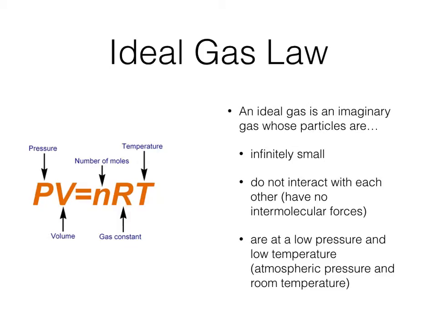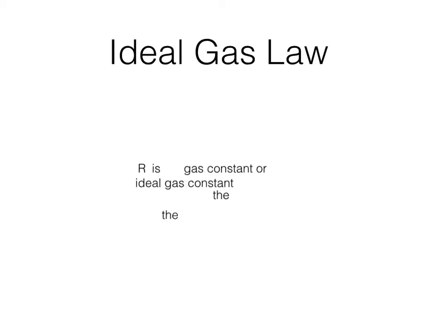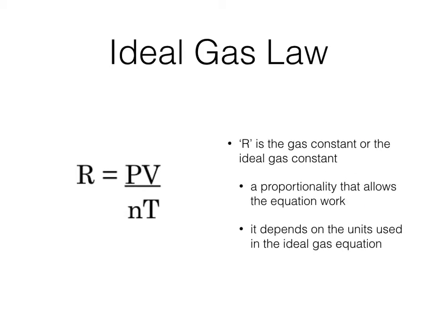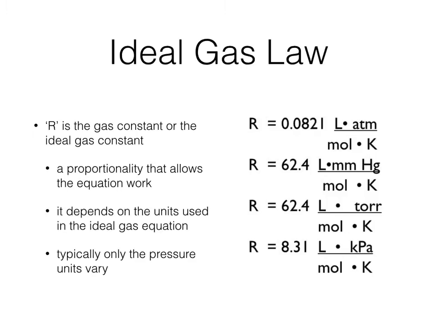Now, the gas law constant, our R value there, is basically a proportionality. You can think of it as a proportionality that helps the equation work. Ultimately, we rearrange our equation. We get R equals PV over nT. We know how to solve for R because we know at 1 atmosphere of pressure, 1 mole of gas at 273 Kelvin will occupy 22.4 liters. So when we solve that, we actually get a value. It's 0.0821 liter atmosphere per mole kelvin.